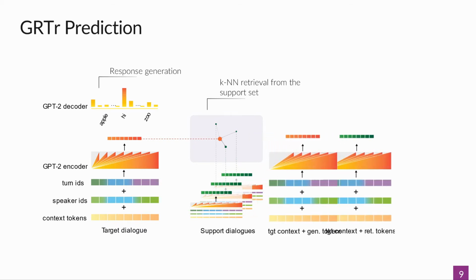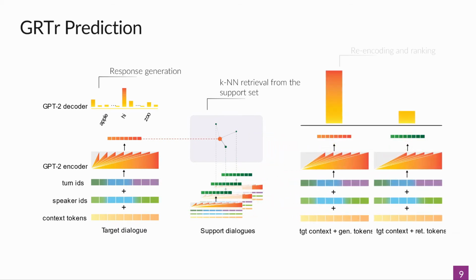We then pass the two response candidates to our model once again, by re-encoding the target dialogue context plus generated tokens and the target dialogue context plus retrieved tokens, and run the next sentence prediction head on them. Whichever gets the highest next sentence prediction score becomes our final answer.